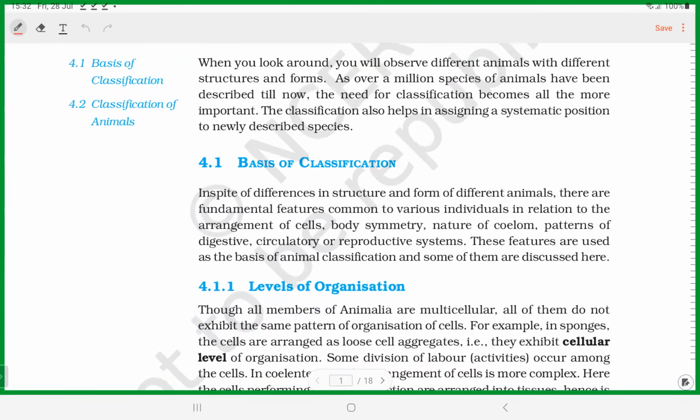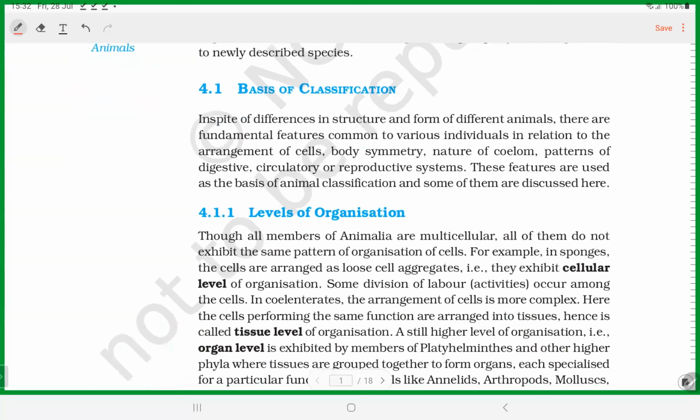So, good evening, students. This is about the animal kingdom, the classification of the animal kingdom. Over a million species of animals have been discovered till now, and there is a need for classifying all those organisms. First, please know the basis of classification.